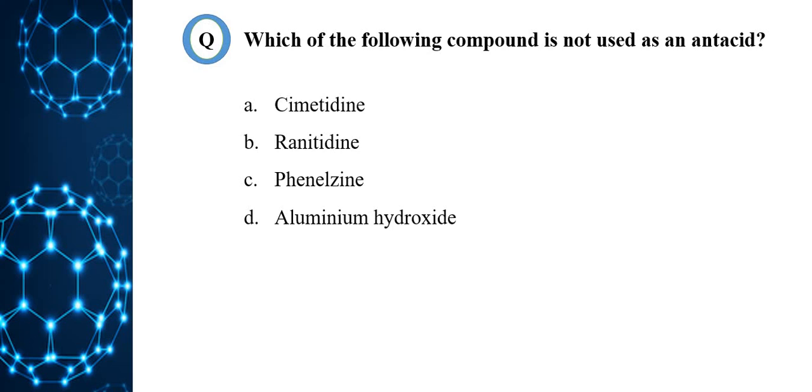Non-systemic antacids contain one or more compounds like aluminum hydroxide, magnesium carbonate, or magnesium trisilicate. These antacids are not absorbed after administration, and hence acid-base imbalance is minimal. So in this case, phenelzine does not act as an antacid, which acts as a tranquilizer.